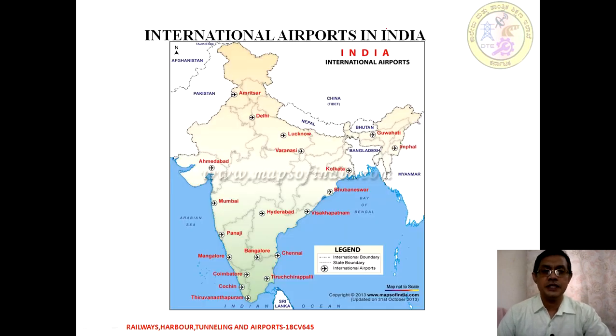Moving on to the international airports in India. These are all the places where we have international routes or airports. One is Delhi, then Kolkata, Hyderabad, Bangalore, like that. There are plenty more that are going to come up under the UDAN scheme also.